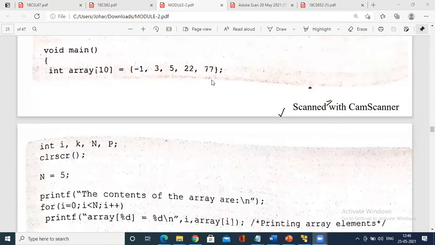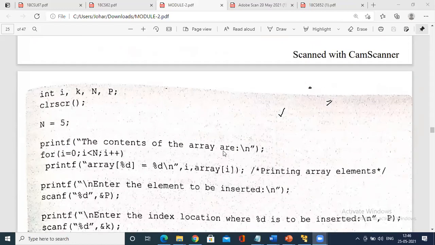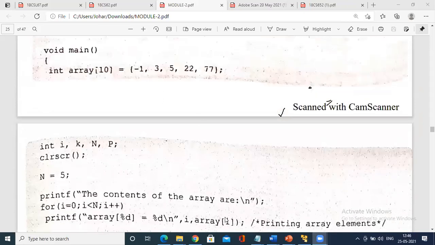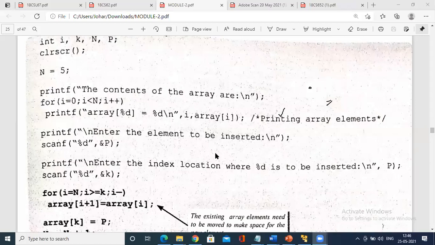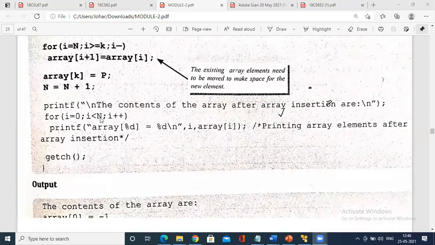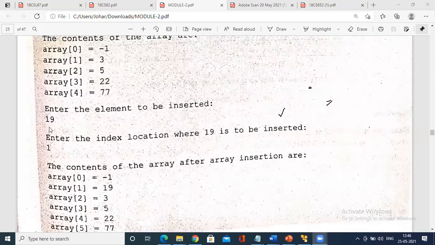So this is a memory. First, you need to display the content of an array. That is, how do you display the content of an array? Now at the position, enter the element to be inserted. You enter the element over here. Which element to be entered? 19 has to be entered. So at which location it has to be entered? Where 19 is to be inserted? At the location number 1.